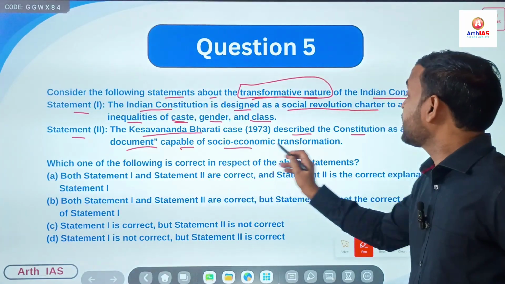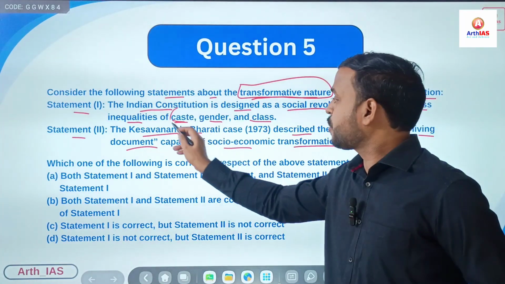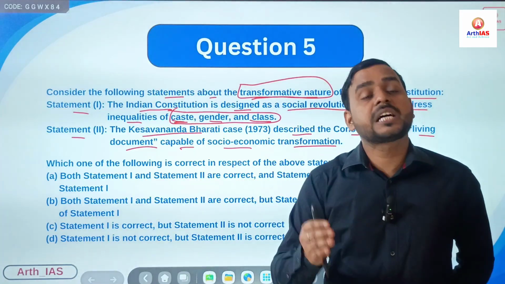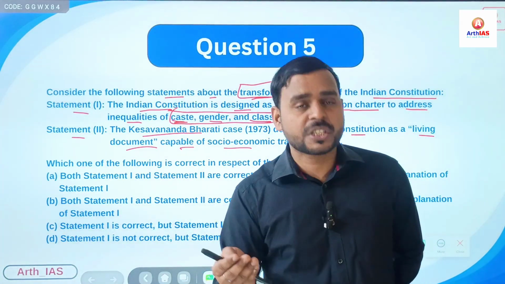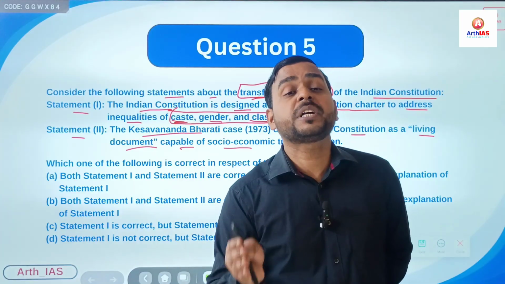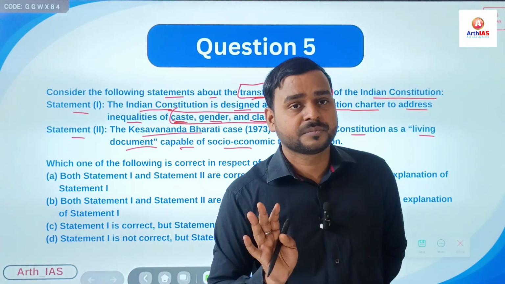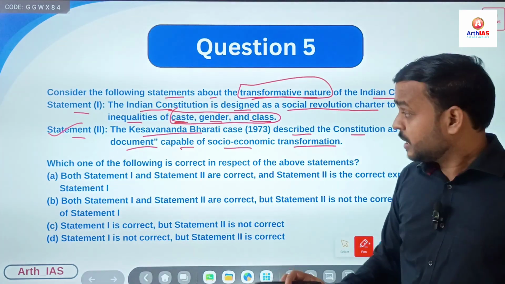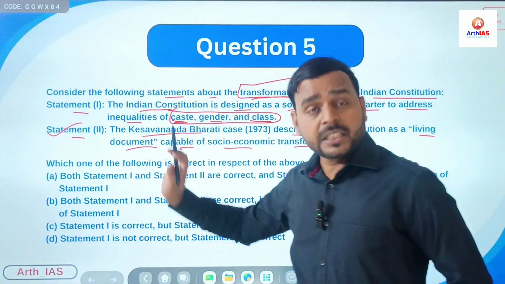Yes, when we talk about removing inequalities, whether based on caste, class, gender, or economic status, it has transformed the socio-economic condition of India, right? So this is also correct. So you can clearly see both are correct.